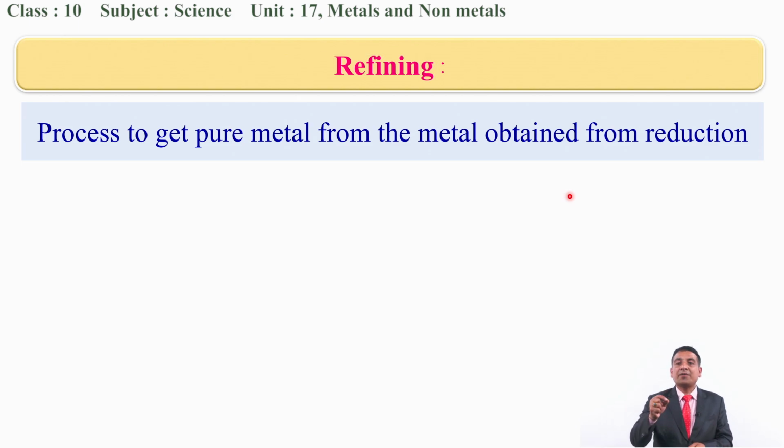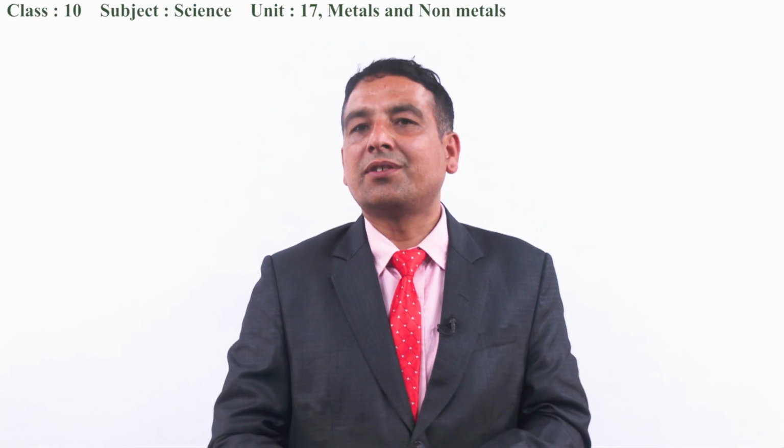The powder form of the ore was concentrated by three ways, that is magnetic separation, froth flotation, as well as gravity separation. The concentrated ore was then fed into what? The oxidation. Oxidation was done by two ways: roasting as well as calcination.